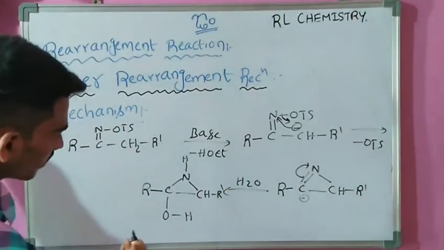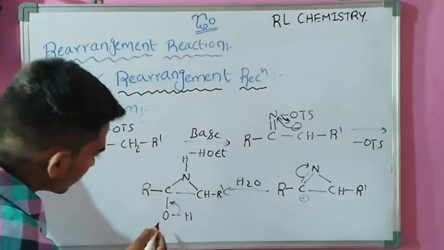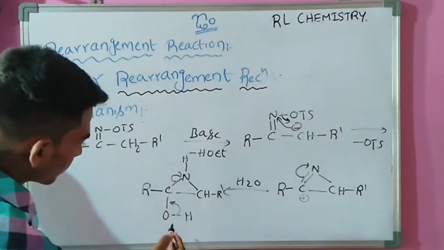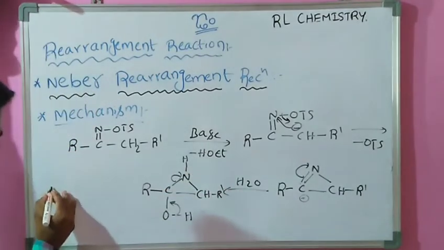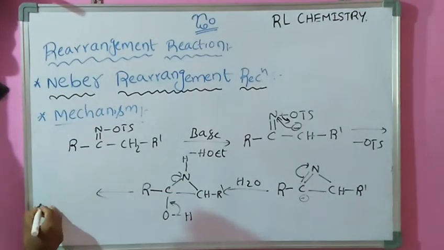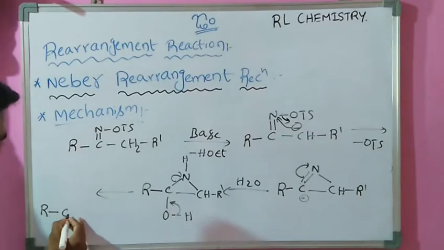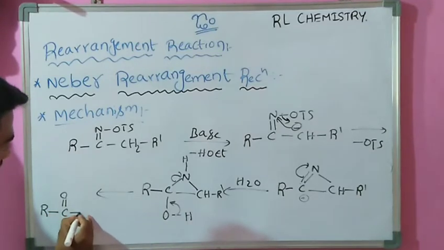This bond migrates here and this bond migrates here. So this H plus ion attacks this NH, then it forms our required product,